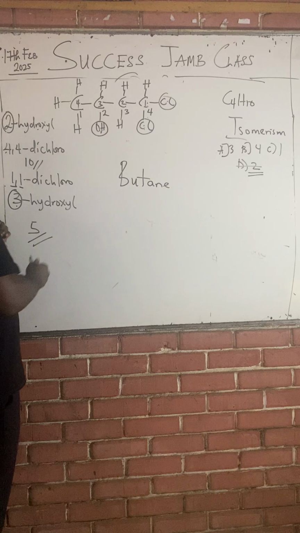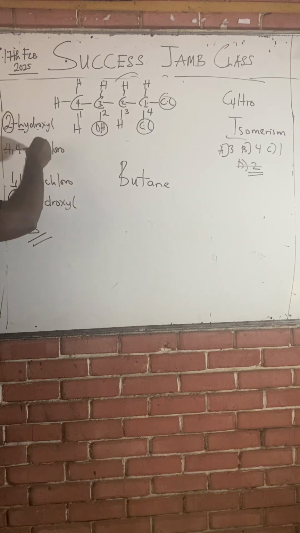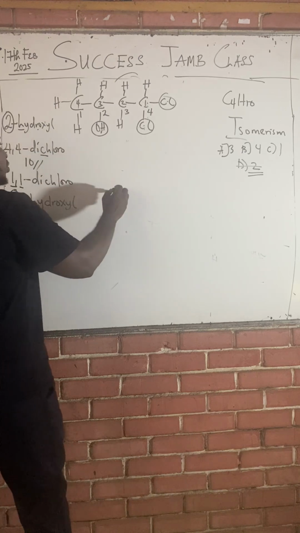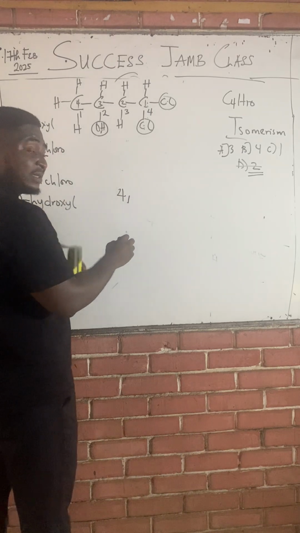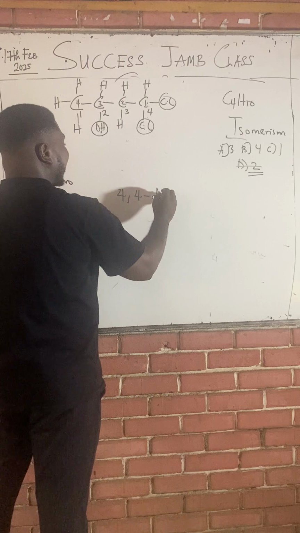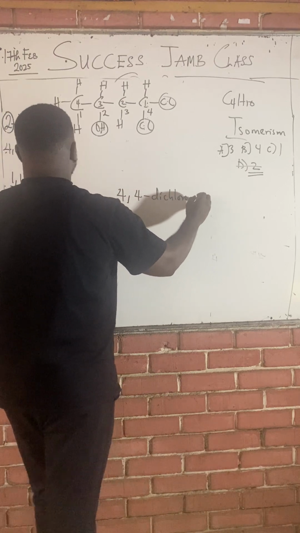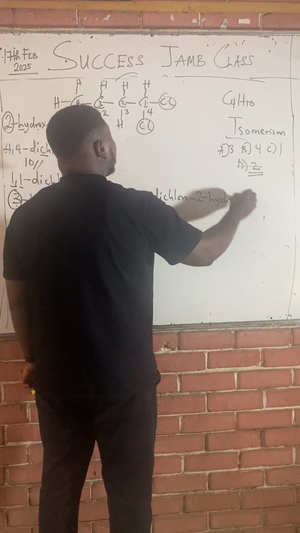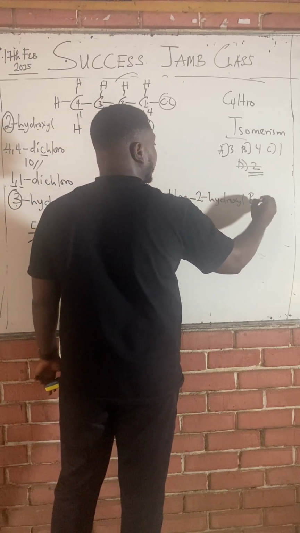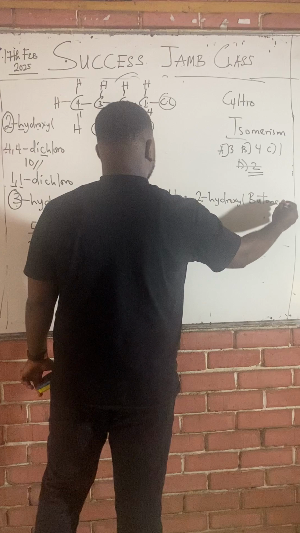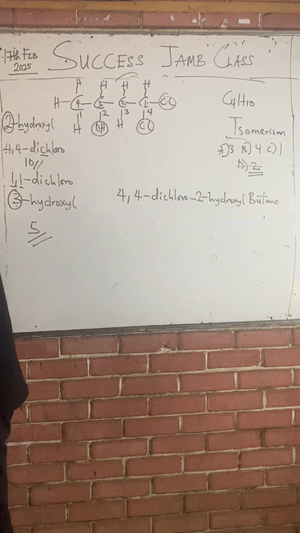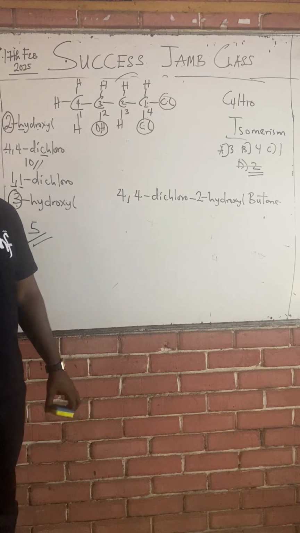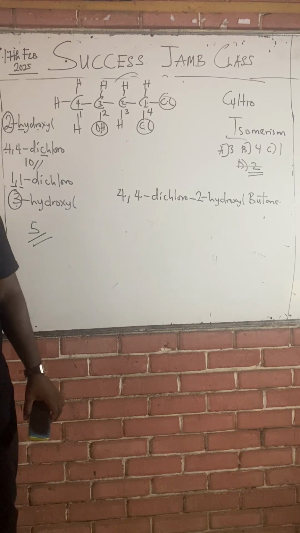But then again, class, this naming is still wrong. We shouldn't mention H before chlorine, see? So the correct naming should be 4,4-dichloro. Chlorine should be in alphabetical order. Remember I told you that? 4,4-dichloro, 2-hydroxyl. Then what's the parent name? 4 carbons. Butane. 4,4-dichloro, 2-hydroxyl, butane. Yes.